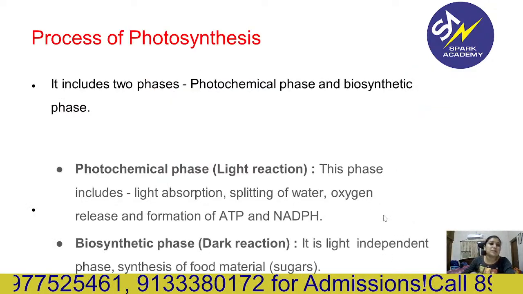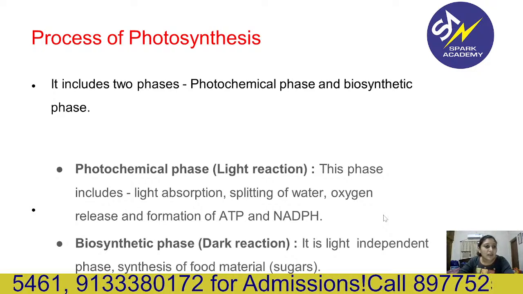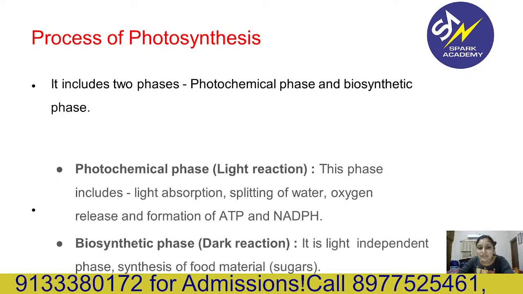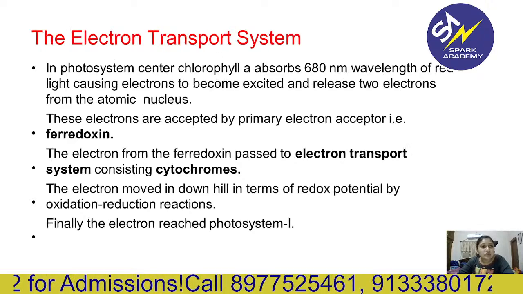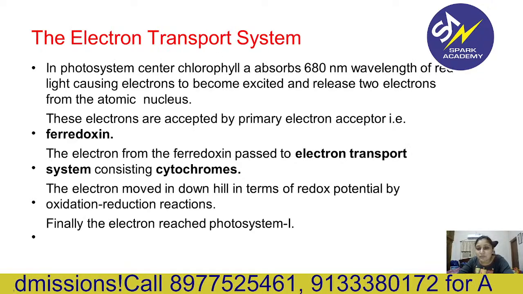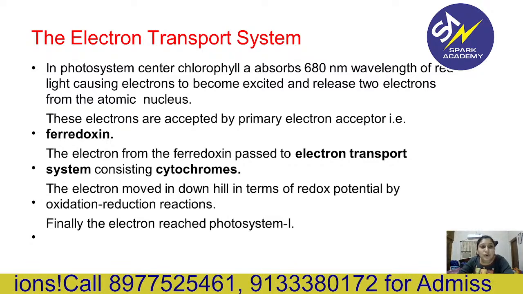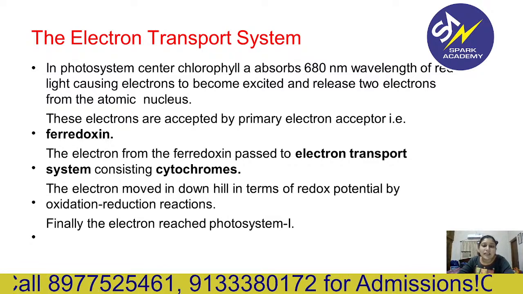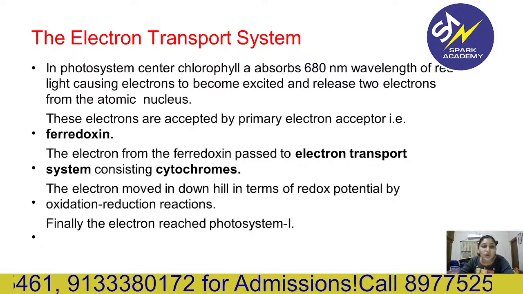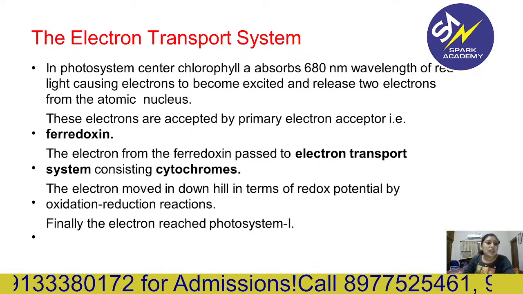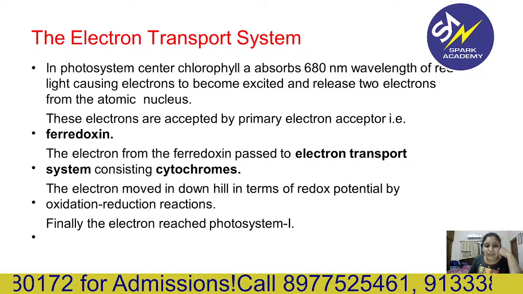Now the photosynthesis process includes two phases, as we have discussed: light and dark, the photochemical and biosynthetic phase. So first, the electron transport system. In the photosystem center, chlorophyll A absorbs a 680 nanometer wavelength of light, causing the electrons to become excited. What happens?